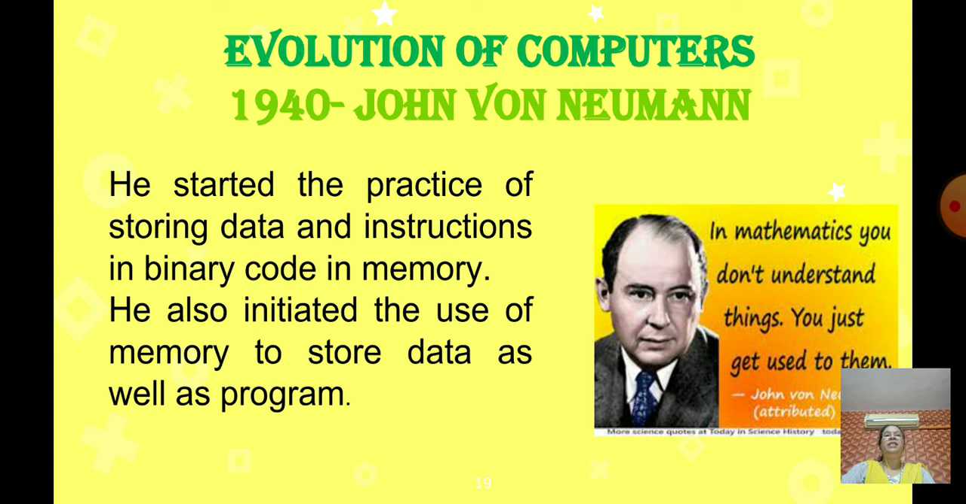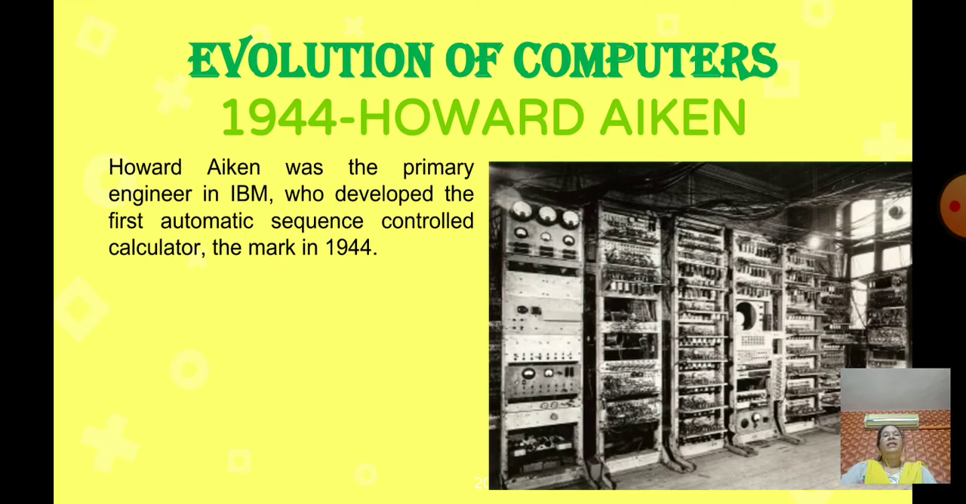Now next, 1940, John von Neumann started the practice of storing data and instructions in binary code in memory. And he also initiated the use of memory to store data as well as programs. So John started what? The practice of storing data and instructions in binary code in where? Memory.